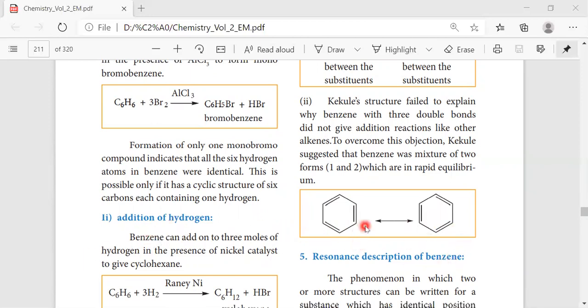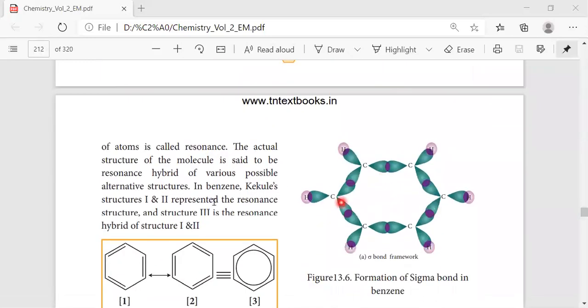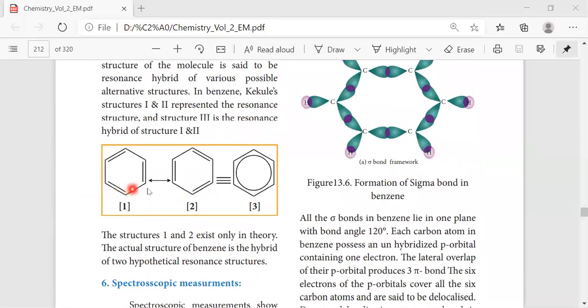So to overcome this, Kekule suggested that benzene is a mixture of 2 forms of the structure. So the double bond will get shifted as in this form as well as in this form. So it is in equilibrium form. Then the resonance description of benzene, resonance structure. See here in resonance structure, totally it will have 2 structures, and the third structure will be similar to the 1 and 2, right? So this refers to the delocalization of the pi electrons.